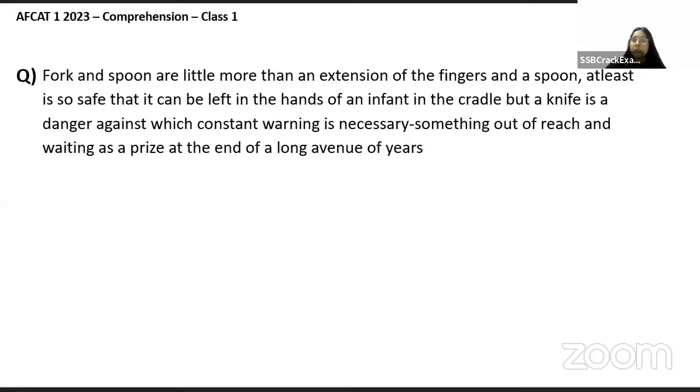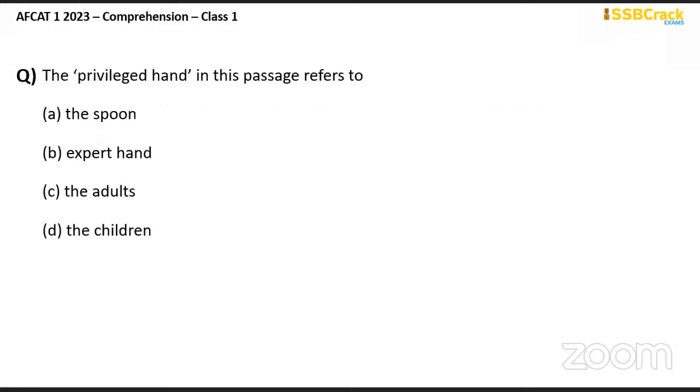Okay, guys, is everyone ready? Let's start now with the first question we'll discuss. Okay. Yes, ma'am. The privileged hand in this passage refers to whose hand? The spoon, expert hand, adults, or the children? Adult.